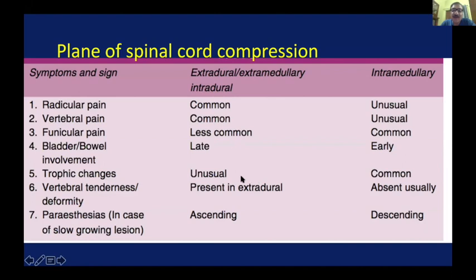If there is no deformity and the spine is not tender, it is likely to be intradural. To differentiate between intramedullary and extramedullary is a little difficult, but in general, intramedullary lesions will have neurological deficit much earlier than extramedullary. This is the basic difference between the planes of cord compression.